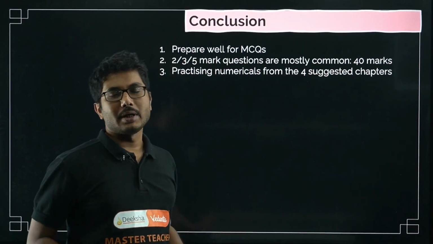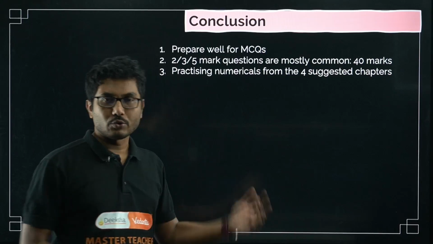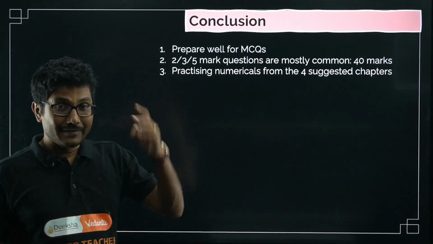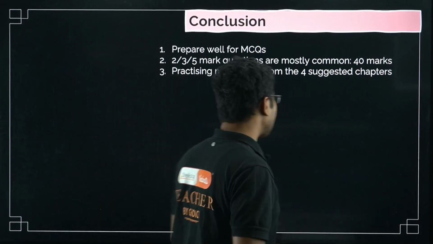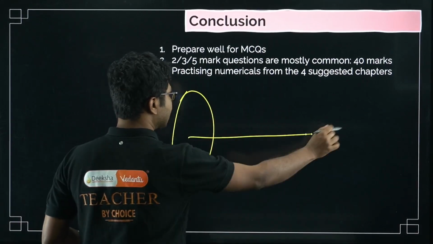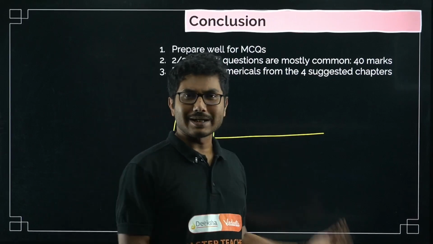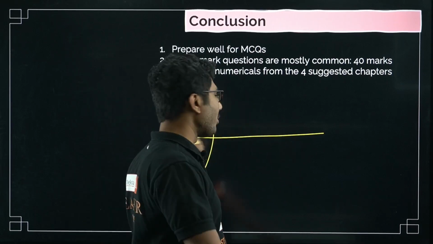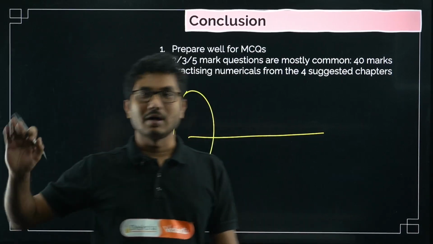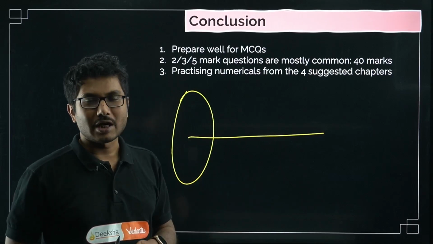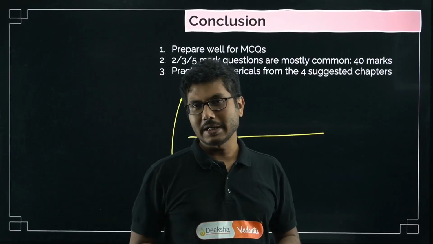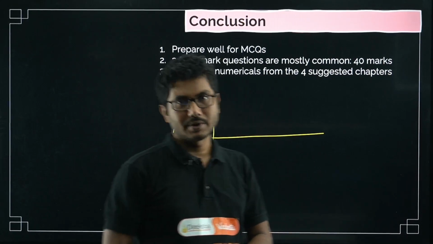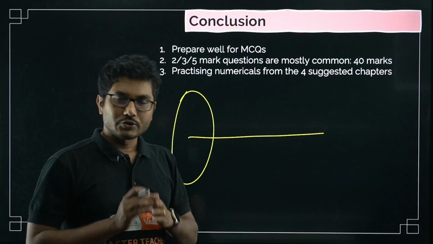But whatever can be predicted, even if it is difficult, you have to prepare for those difficult questions as well, especially numerical questions and derivation questions. For example, the derivation of a circular coil on the axis is not super easy, but you have to practice it. Suppose in the exam they give only 2 common derivations and the other 3 are out of your reach, you have to write 3 derivations from there. Maybe they will give you derivations which you have never seen, so you cannot prepare for those. But 3 derivations will definitely be common, so you can answer those questions.